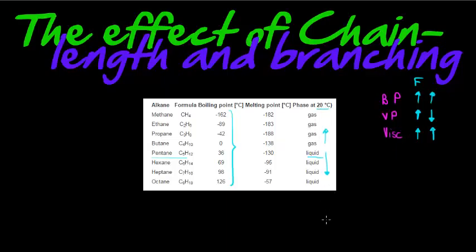I can't remember how many carbons. The point that I'm trying to make is that the boiling point increases as I increase the number of carbons, which tells me